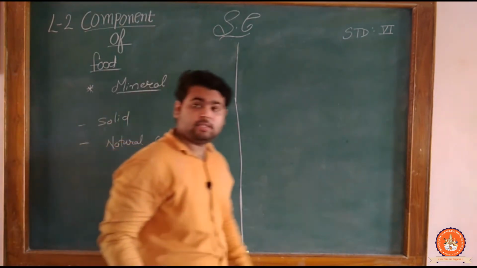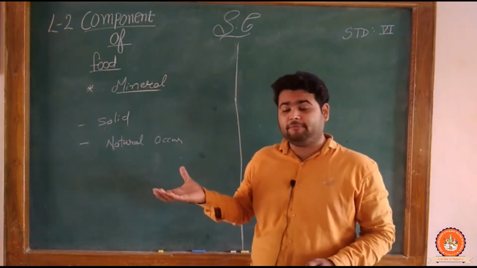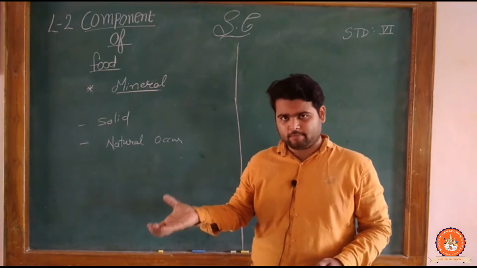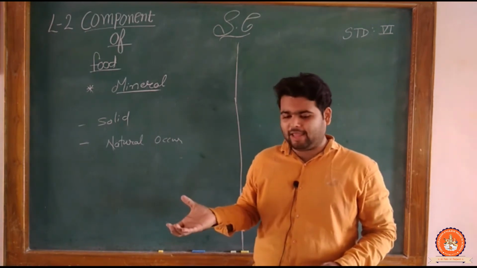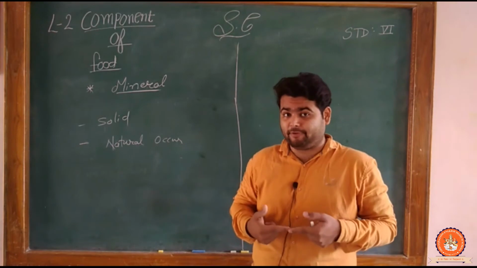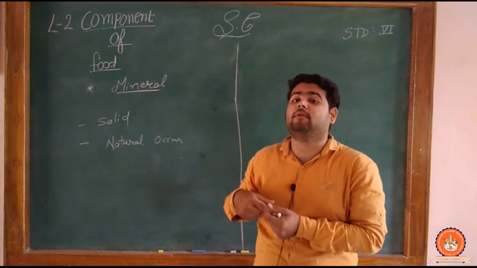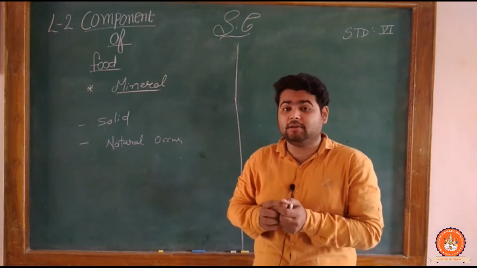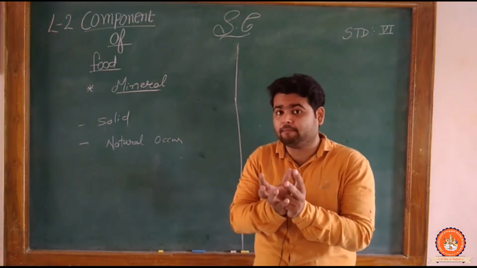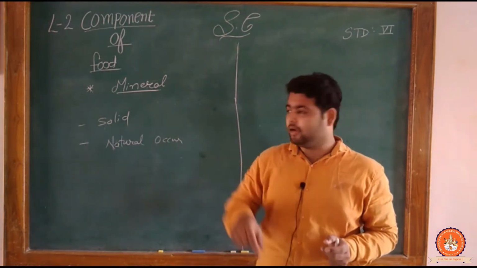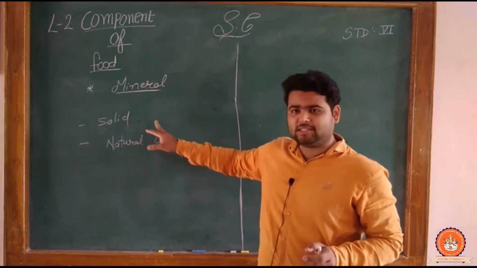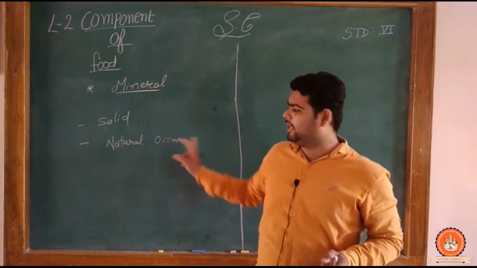Natural occurring, clear, bacha party? From nature, if we find any solid, like if you think about graphite. In the pencil there is a lead, and that lead comes from what? Graphite. And graphite is one type of solid thing. Clear? And it comes from nature. So nature complete, solid complete, nature complete.